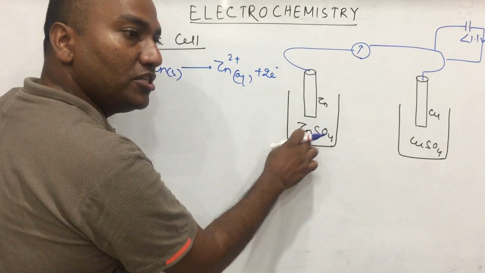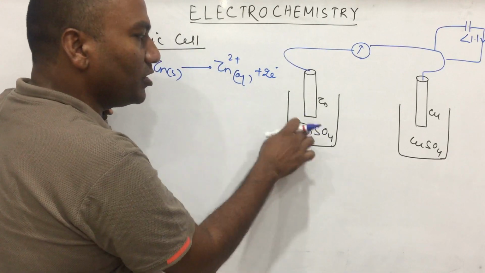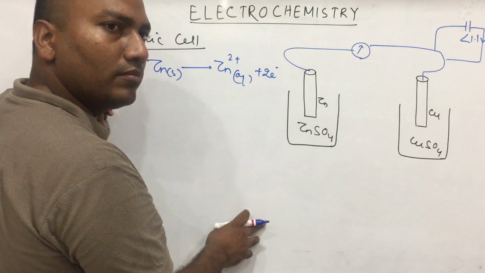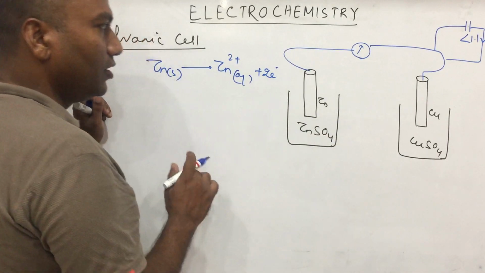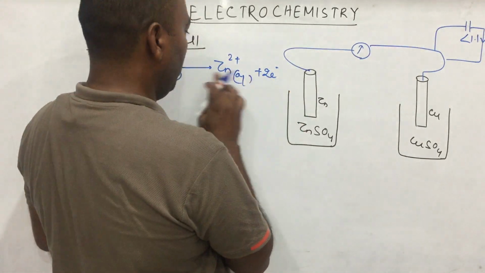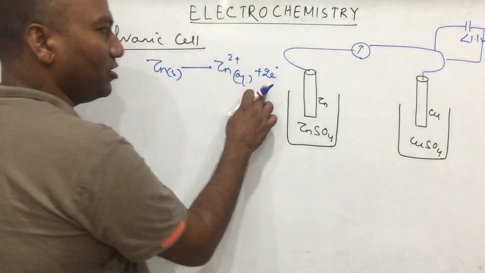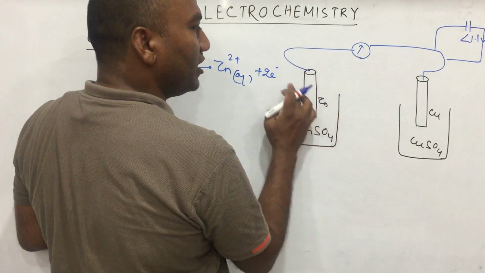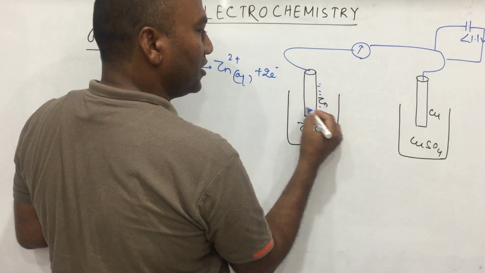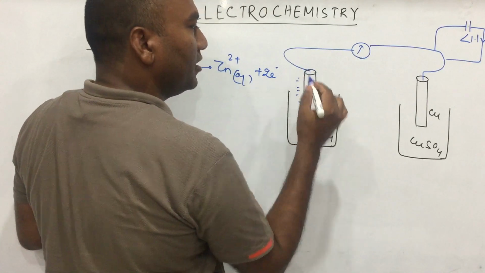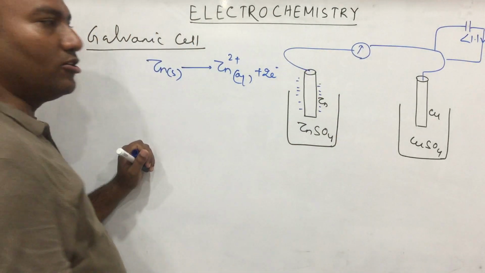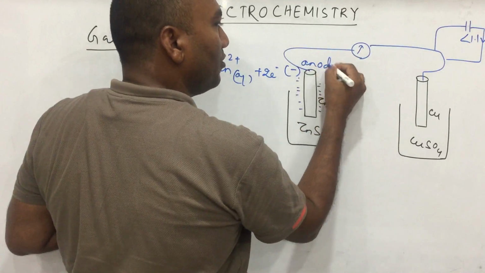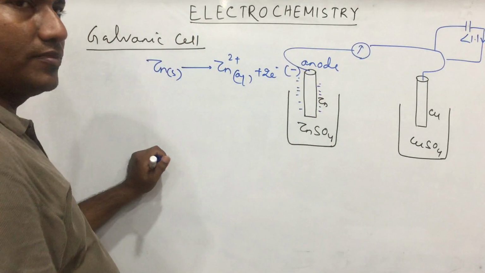Initially the solution is neutral, but when Zn2+ enters the solution, this side becomes positive. When one zinc atom loses 2 electrons, these electrons accumulate on the surface of the zinc. That's why this electrode behaves like a negative electrode and is called the anode. Clear?